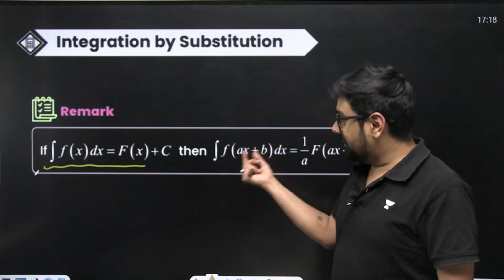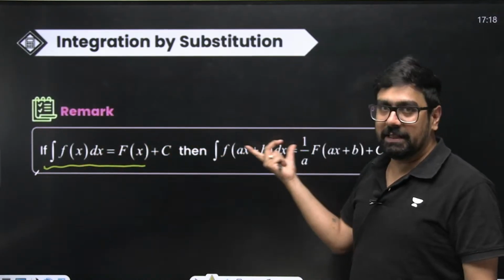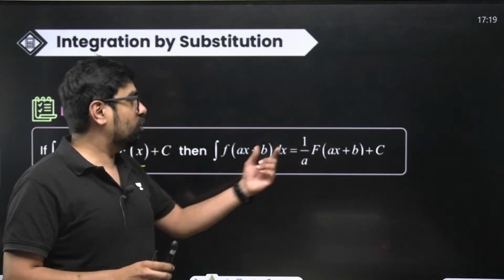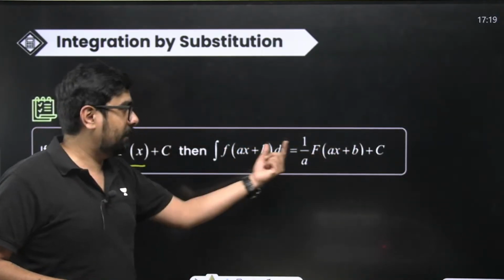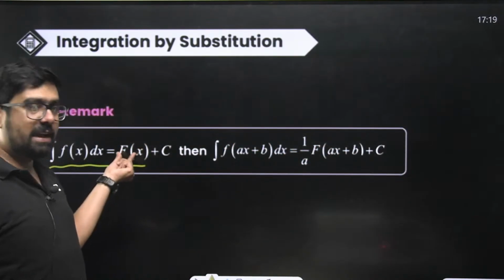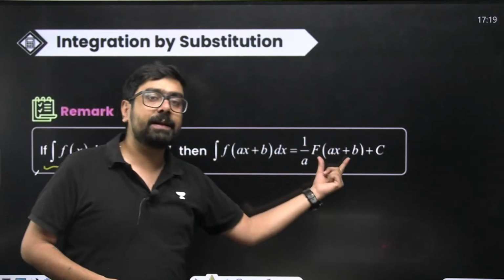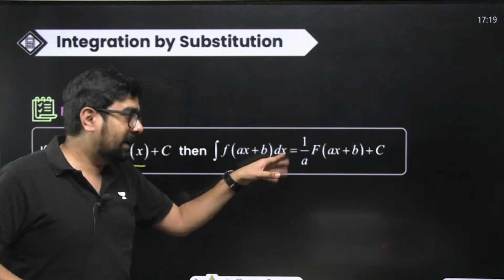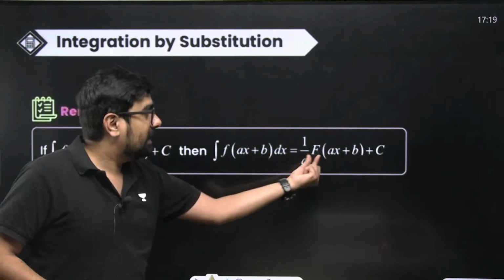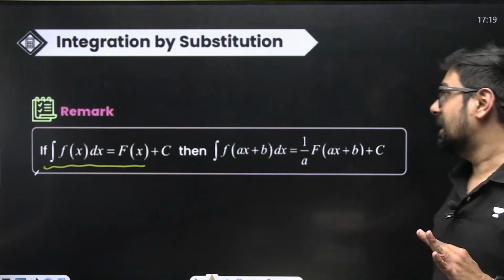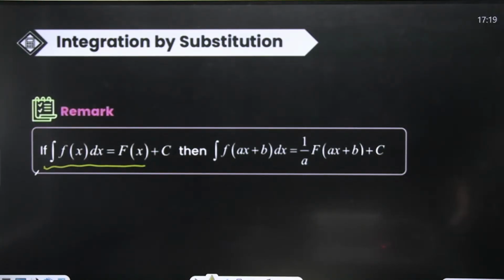If instead of x we write ax plus b, that means some linear format, the same integral will come. Instead of capital F of x, we'll have capital F of ax plus b, and we'll divide that integral by the coefficient of x. Nothing new, nothing major.